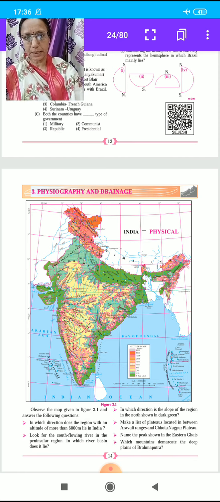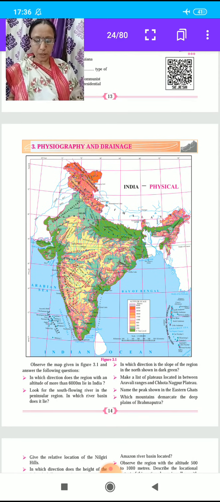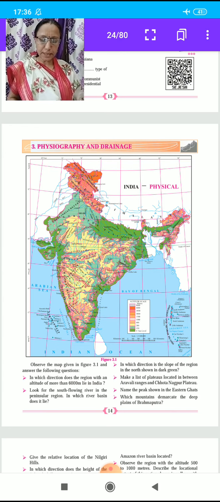Then the second question is: look for the south flowing river in the Peninsula region. See here, students, on the map. In which river basin does it lie? Look at the map, students, and guess which river basin it lies in. Wardha and Wainganga.